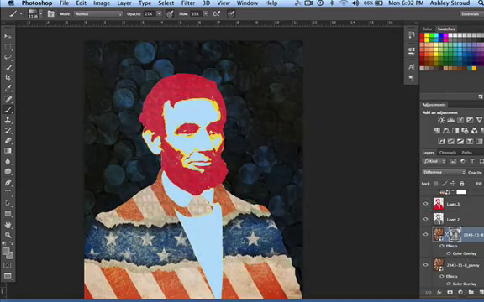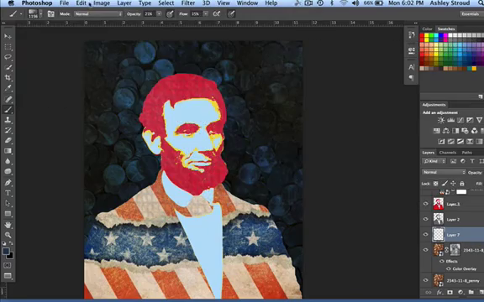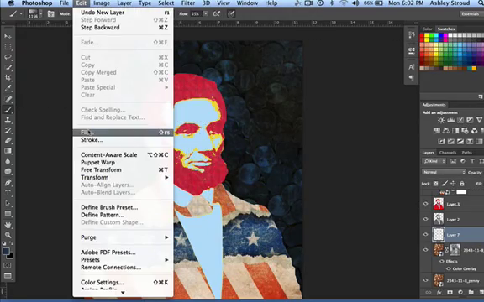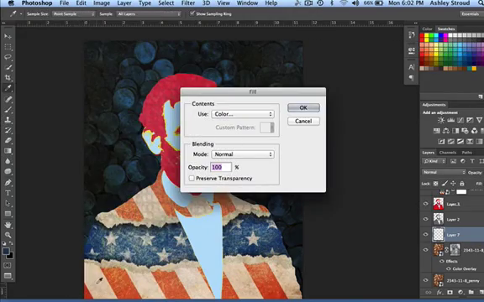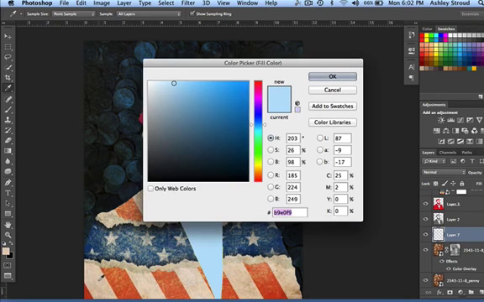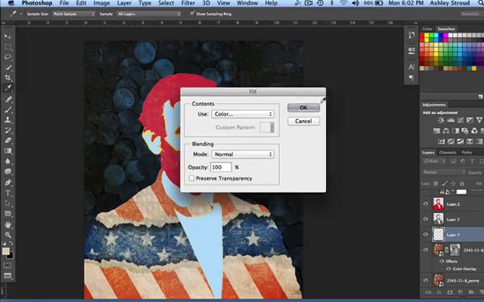So here I'm going to use some more textures and play around with the color overlay. I'm going to make a new layer, hit fill, and fill it with a solid. So I'm covering over my background, and I'm going to choose that cream color from his jacket, say OK.